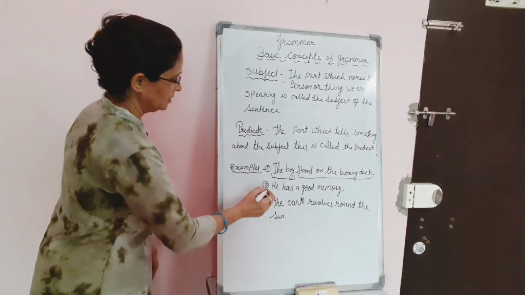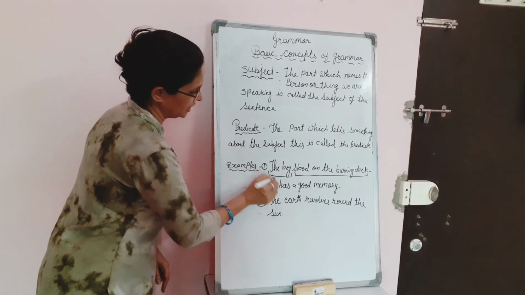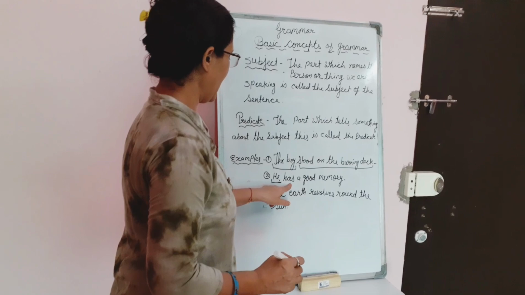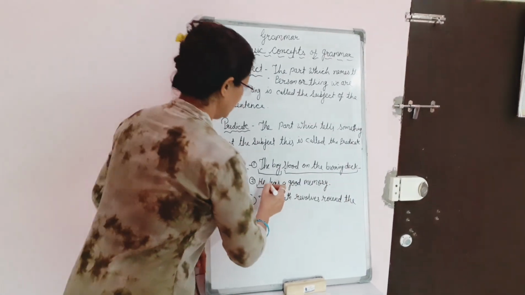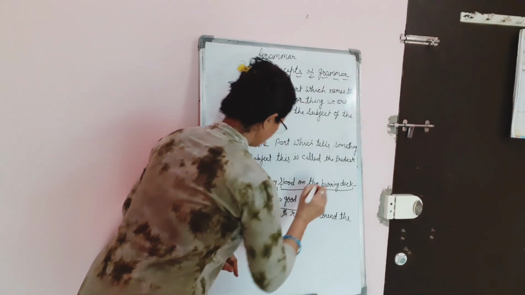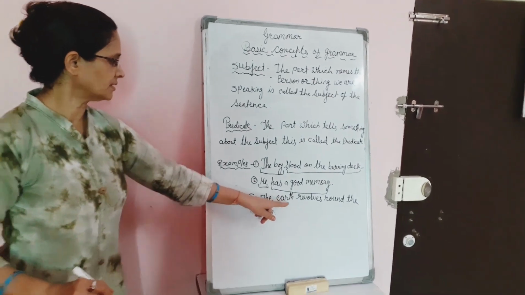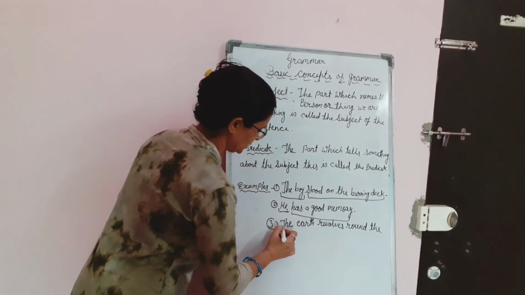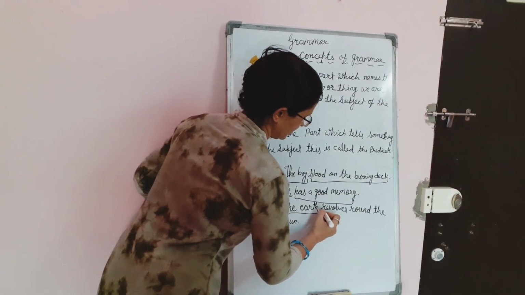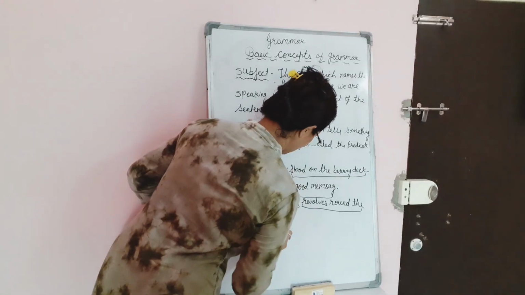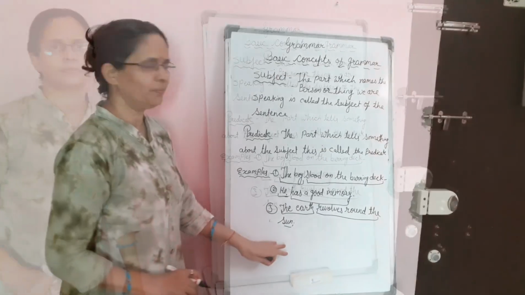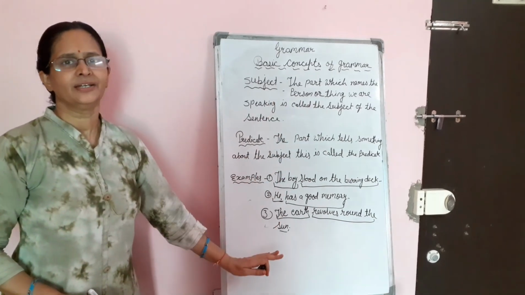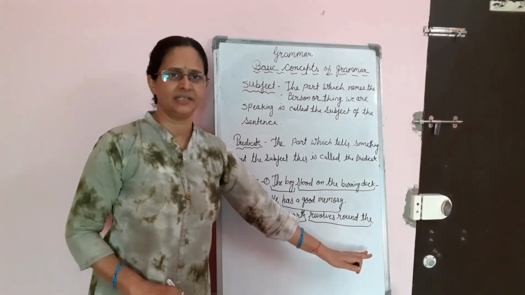Second, he has a good memory. So here, children, the doer is he, pronoun he. So it is a subject and has a good memory is a predicate. Then third, the earth revolves around the sun. So here the subject is the earth and revolves round the sun is the predicate. I hope you must have understood this much. If you have any doubt, you can ask me. You can put your comments in the comments box.